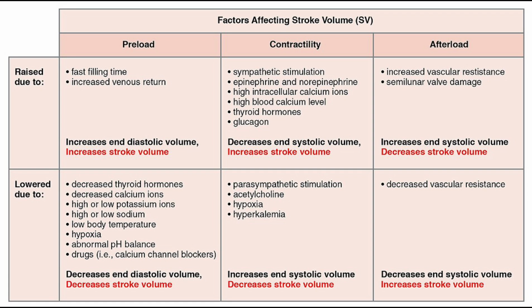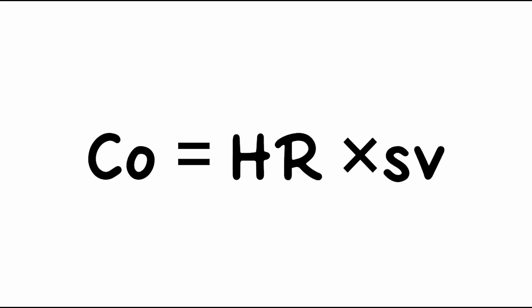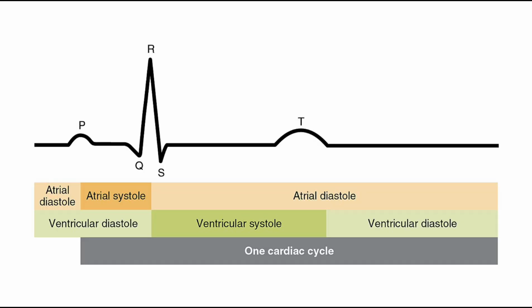So cardiac output is the amount of blood your heart is pumping out every minute, and the important formula is cardiac output equals heart rate times stroke volume. How many times your heart beats per minute is the heart rate.